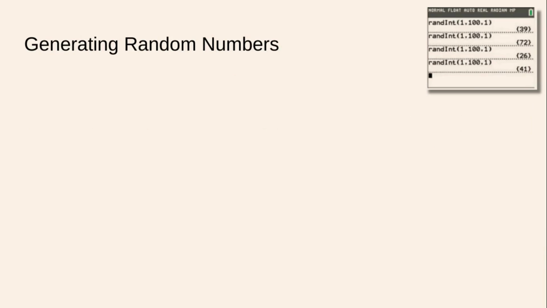So how do we make randomness happen in statistics? We can generate random numbers, and there are a couple ways of doing this. There's an old school way of doing this that I'll talk about, and there is a way that your calculator can do it as well. It's really neat. It's something called randInt, random integer, also randIntNoRep, random integer no repeats. Two neat features on the calculator that we will discuss.